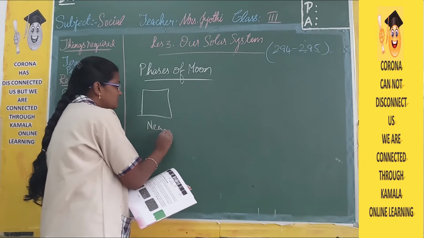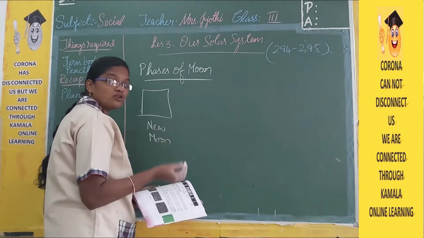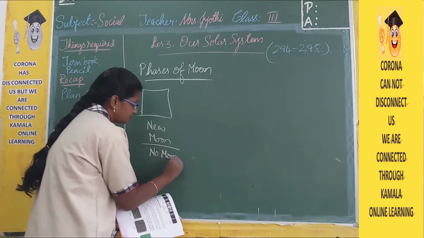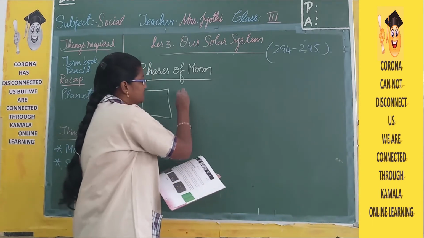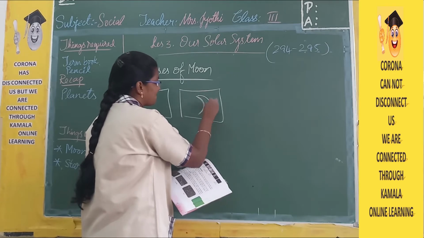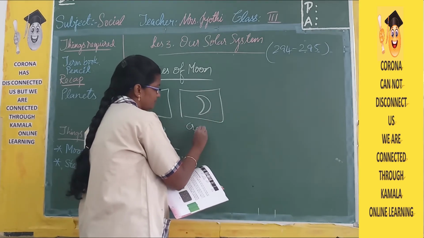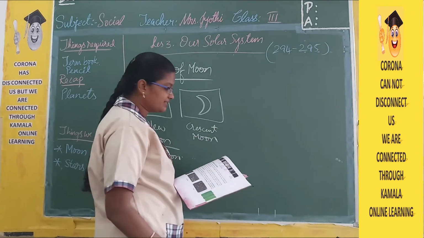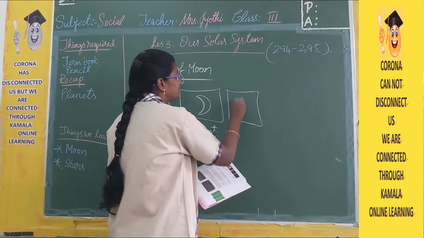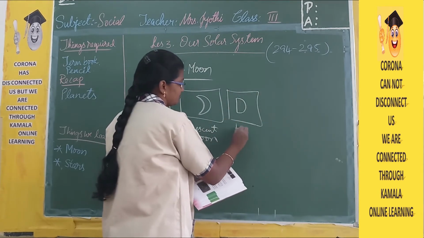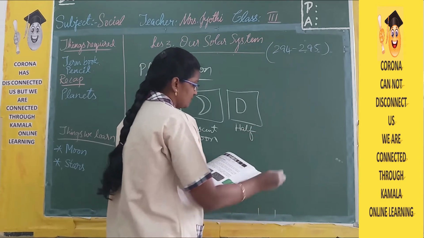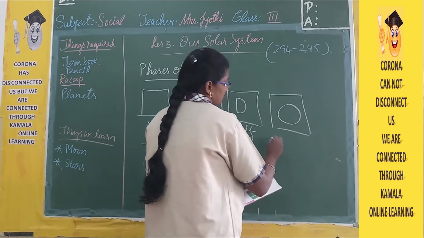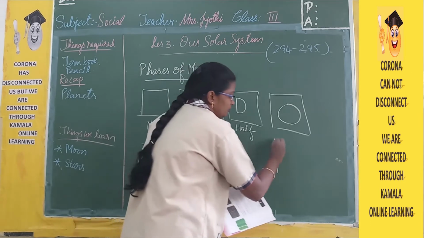That phase is called new moon. It is also called no moon. The next one is crescent moon. The next one is half moon. The next one is full moon. And again the next is half moon.